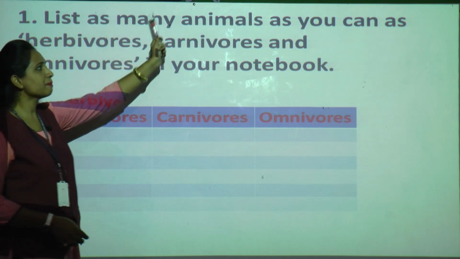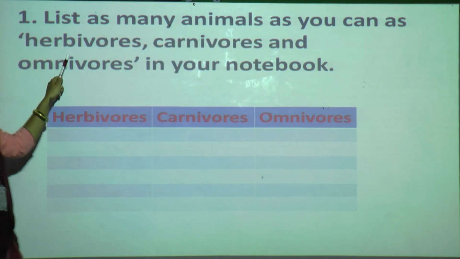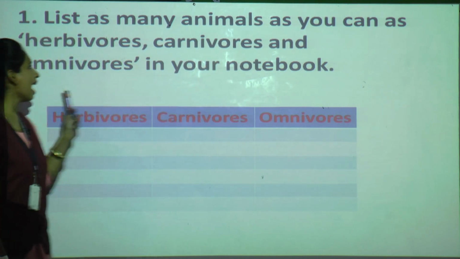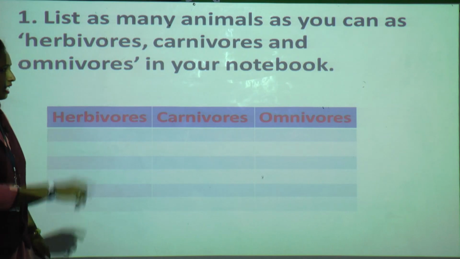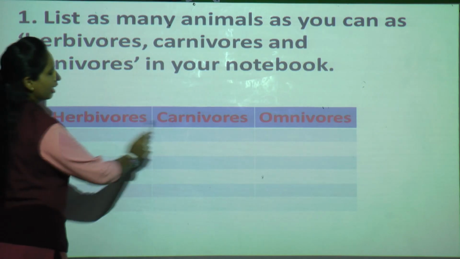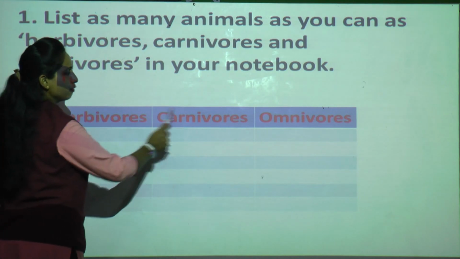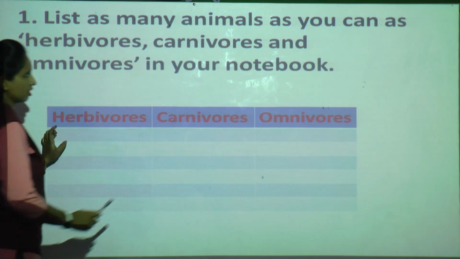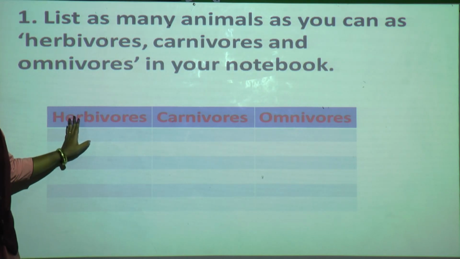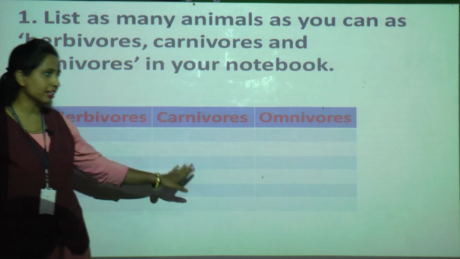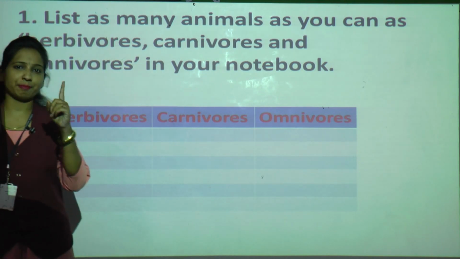List as many animals as you can as herbivorous, carnivorous and omnivorous in your notebooks. So your first activity is you are going to make one chart in the same way. Give the headings herbivorous, carnivorous and omnivorous. Here you have to list the animals which come under herbivorous, carnivorous and omnivorous. We have studied this in chapter 1.